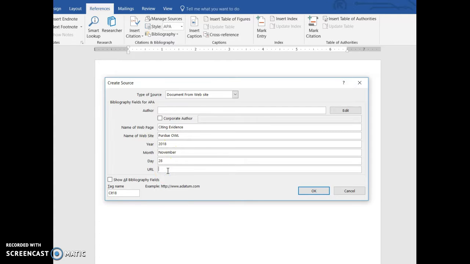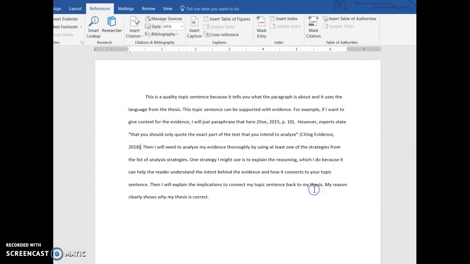Then the URL, I'm going to say that the URL is purdueowl.com/citing evidence. And then by including the URL, that means that somebody can go and check back on that website to see what it was that you were seeing. Then I'm going to push OK.